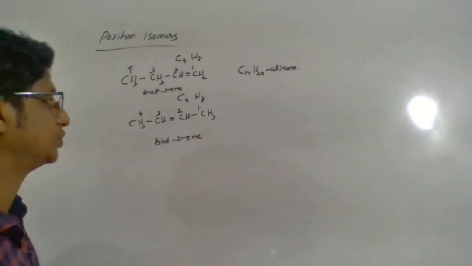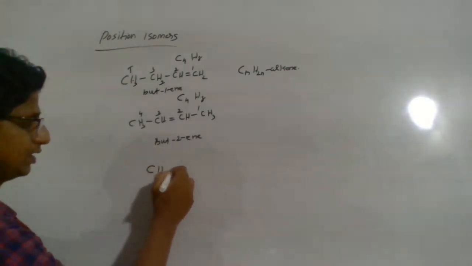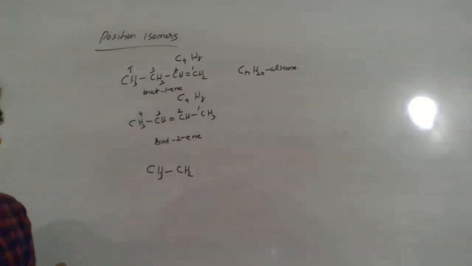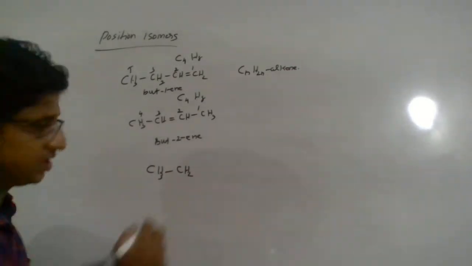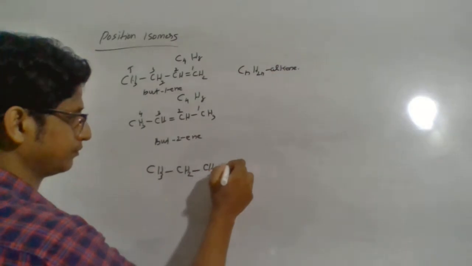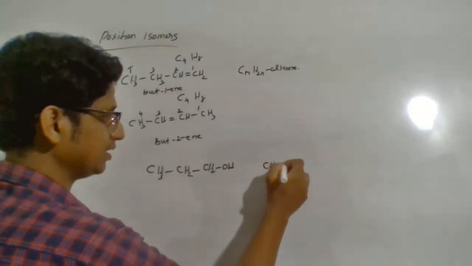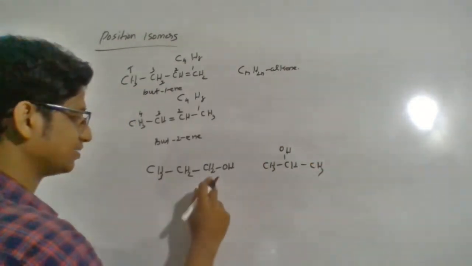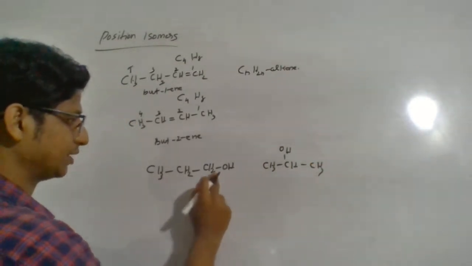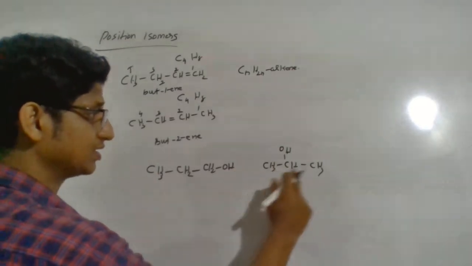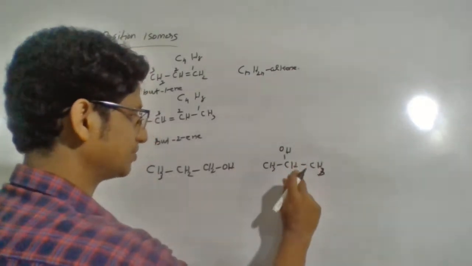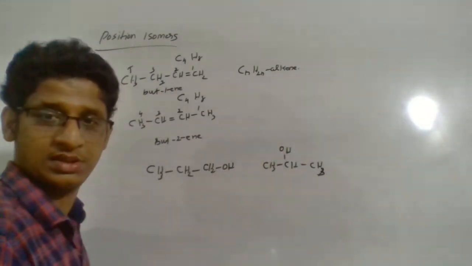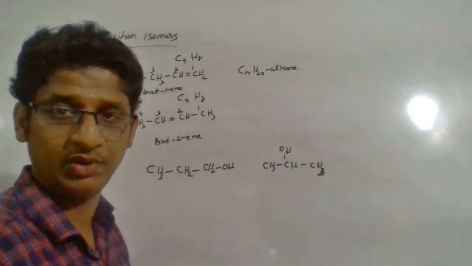Another example, CH3 CH2 CH2OH. Another compound, CH3 CHOH CH3. How many carbon? 3 carbon. How many hydrogen? 3 plus 2 is 5, 5 plus 2 is 7, 7 plus 1 is 8. And 3 plus 3 is 6, 6 plus 1 is 7, 7 plus 1 is 8. So this is now with one oxygen, one oxygen. So basically they have the same molecular formula.